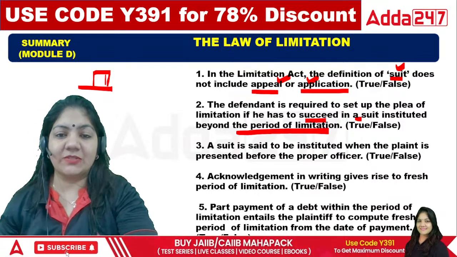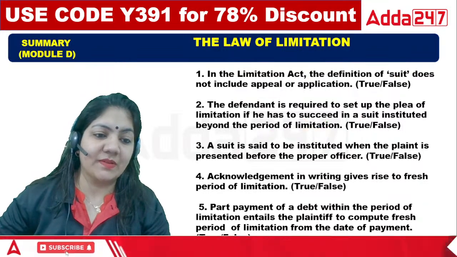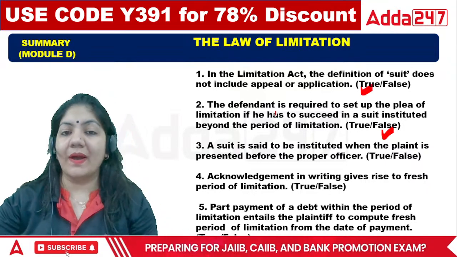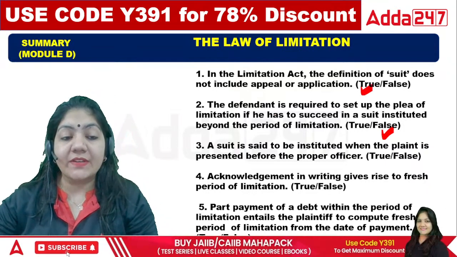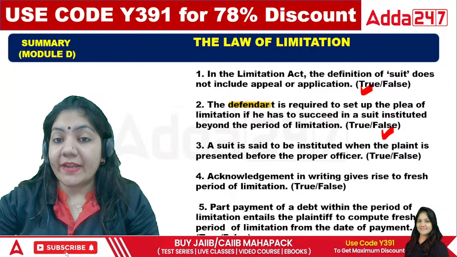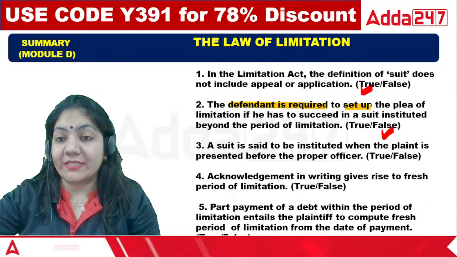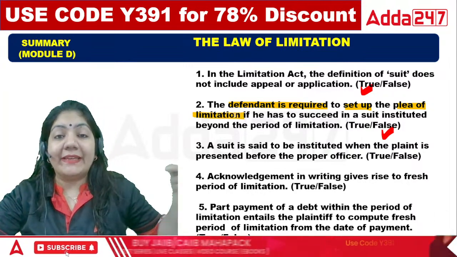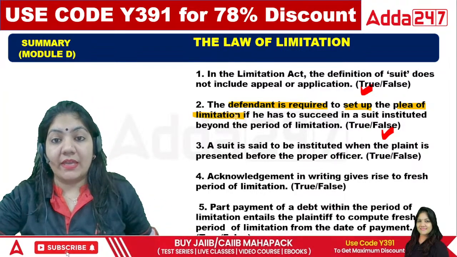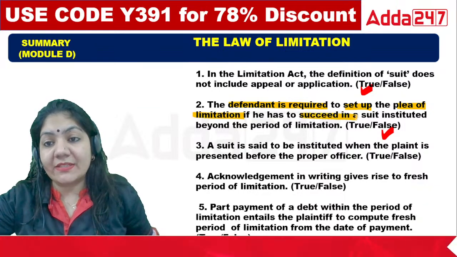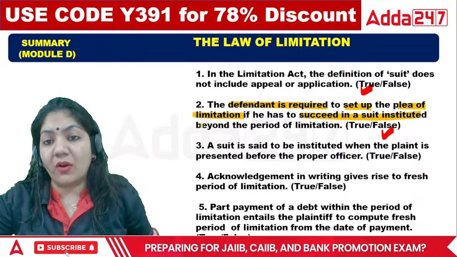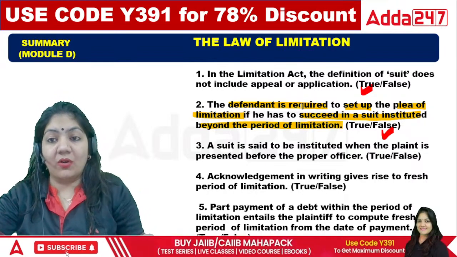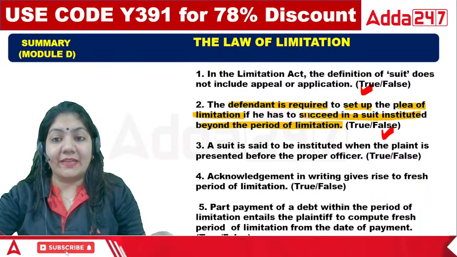For the second statement, class, this is false. Why is it false? See what is given in the question. The defendant is required to set up the plea of limitation. Plea means pleading in front of the court, if he has succeeded in a suit instituted beyond the limitation period. In that case, he is already pleading.